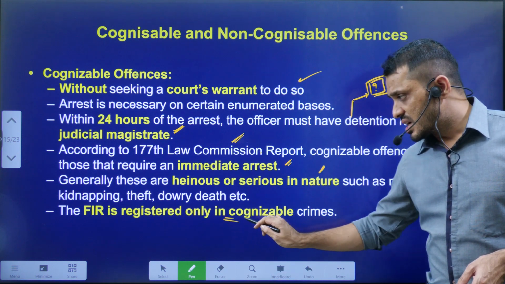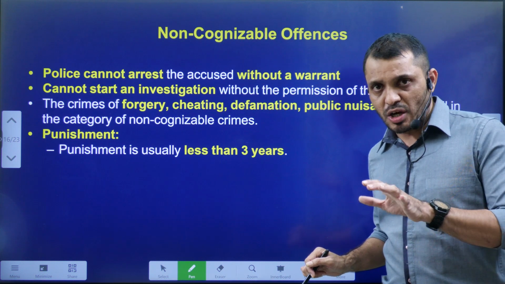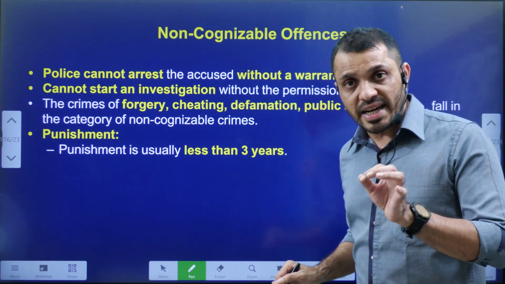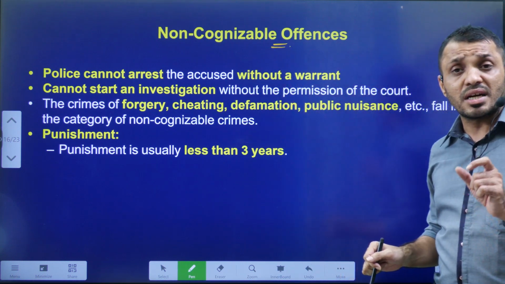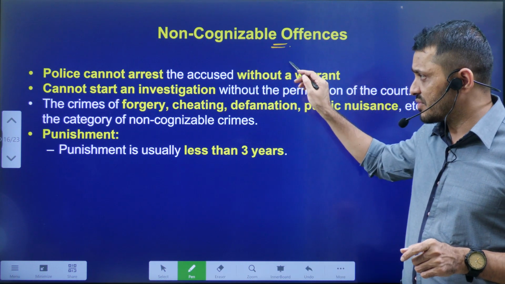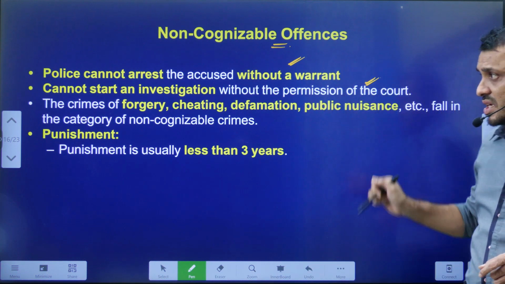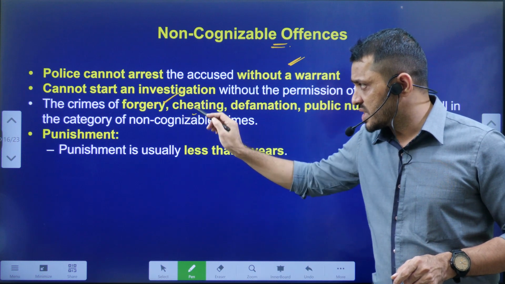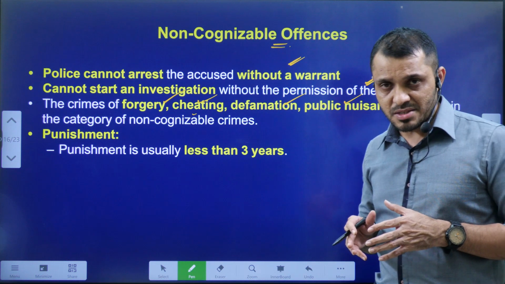Here FIR is registered only in cognizable crimes. In non-cognizable crime, FIR will not be registered unless the court directs in such a manner. Next, non-cognizable offense. Here, police cannot arrest a person without having a warrant from the court. They cannot even start an investigation without the permission of the court. These include forgery, cheating, defamation, public nuisance, all these are non-cognizable offenses.